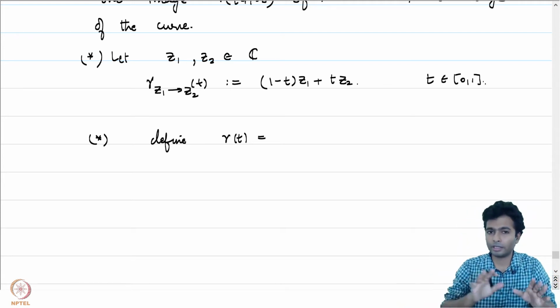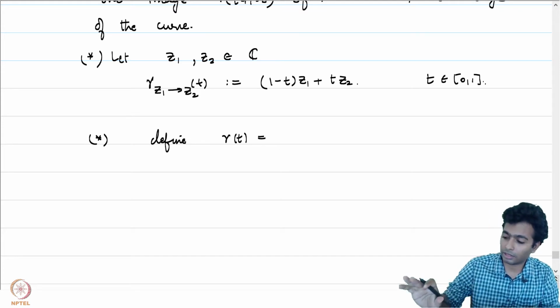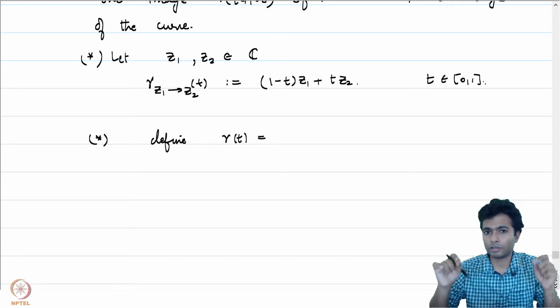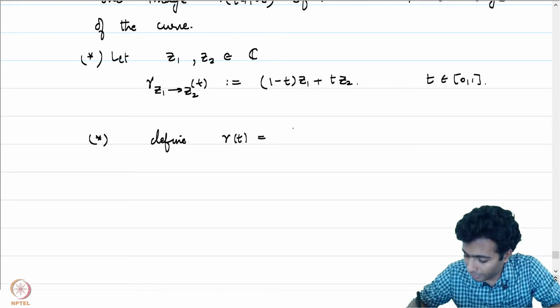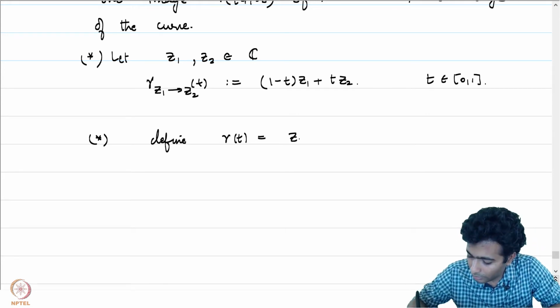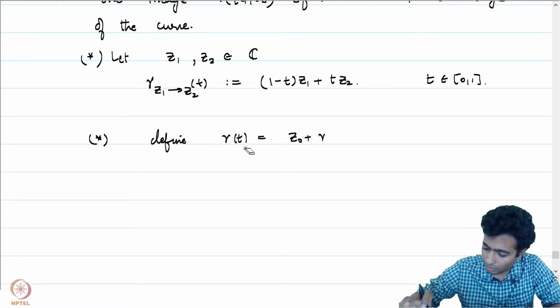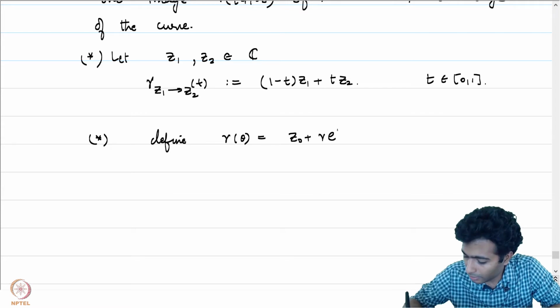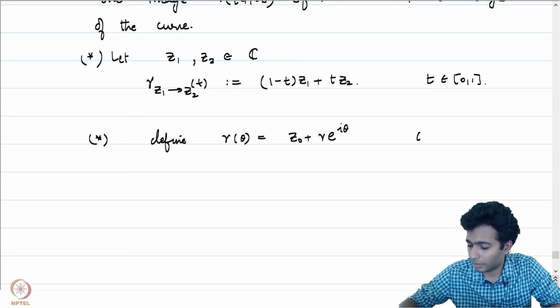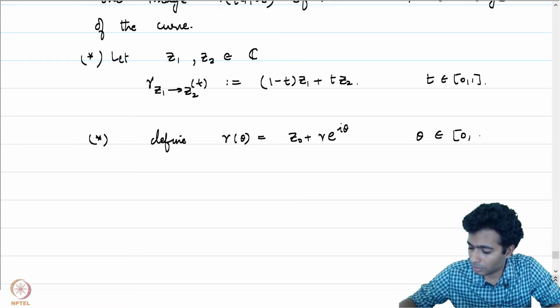So we are defining the curve in the domain of definition [0, 1]. In the case of the circle, let's define it to be z0 plus r e to the power i theta, where theta now belongs to [0, 2 pi].